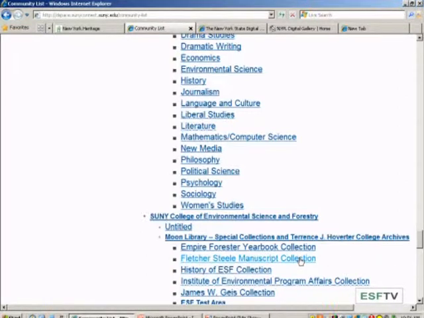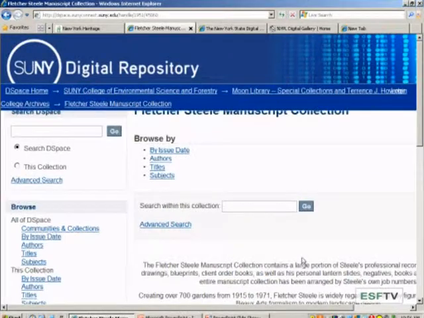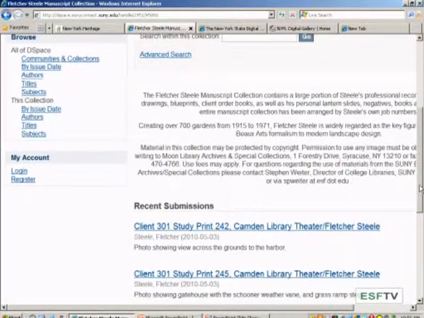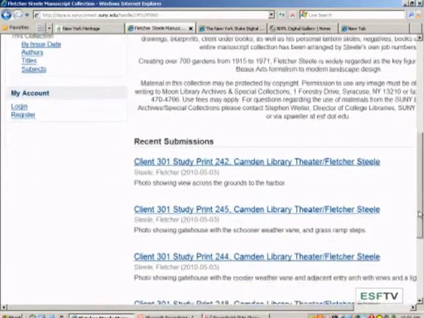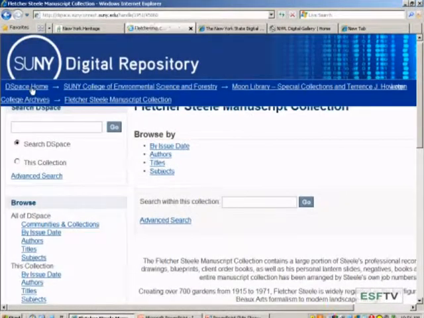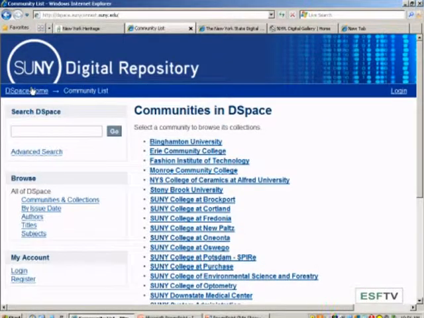So we're going to go to the Fletcher Steele manuscript collection, and it'll give a nice description of what that collection is, and you can start to view things. When I click on these, it'll actually bring up photographs or plans, whatever was digitized. So again, SUNY DSpace, go to DSpace Home, is a place for SUNYs to share information from their collections.